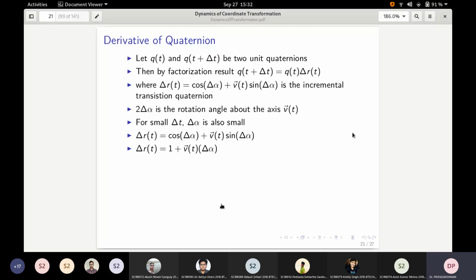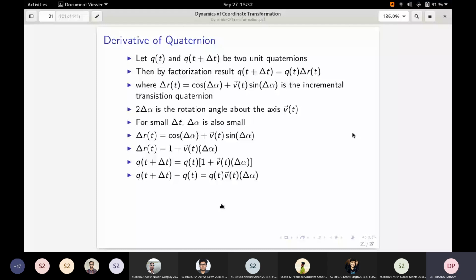So let us now multiply q of t and delta r of t to obtain q of t plus delta t. So this is the expression, and then the difference q of t plus delta t minus q of t, which is what we are interested in when we are trying to compute the derivative. So this particular expression is this one.